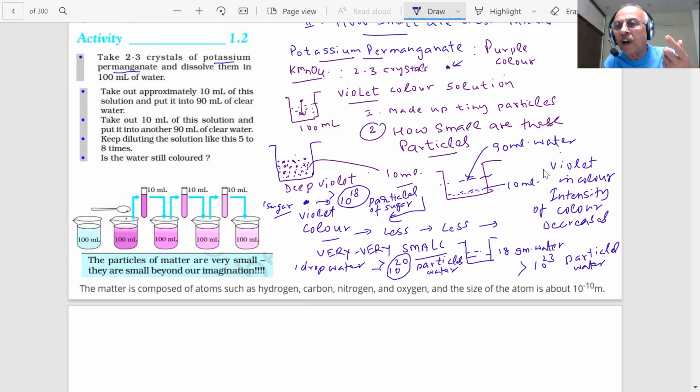Can you see one virus? No, sir. Then how are you saying there is a virus, students? And they are multiplying inside your body once they enter it. So they are very, very small in size, students. Very, very small, tiny.